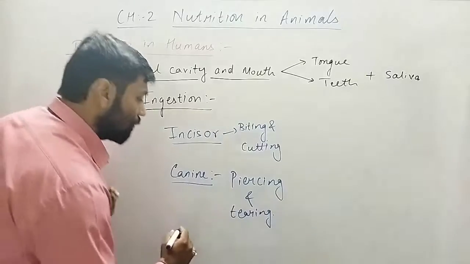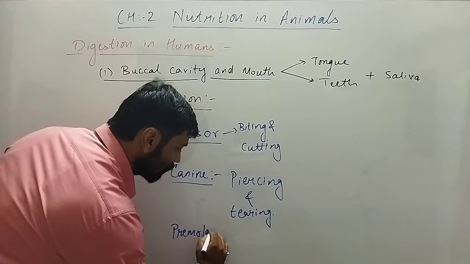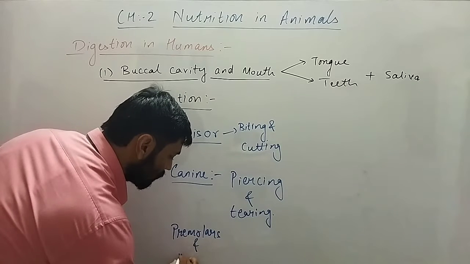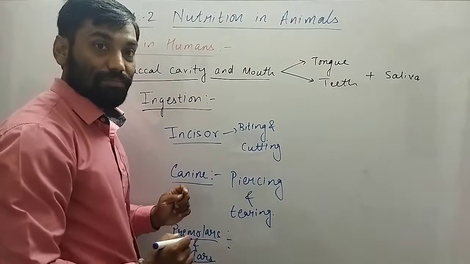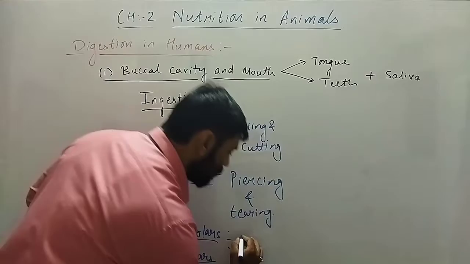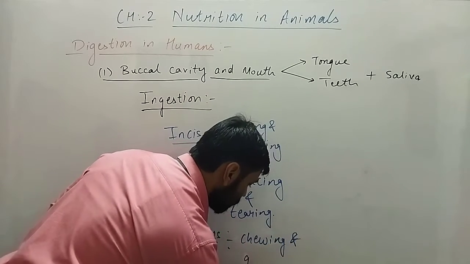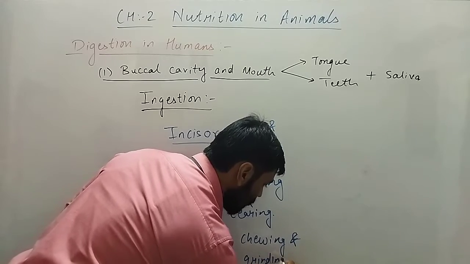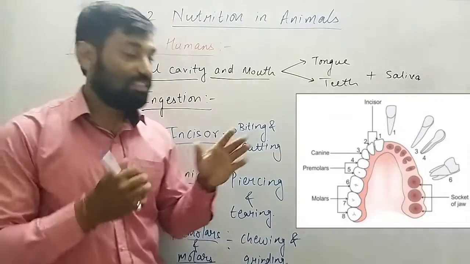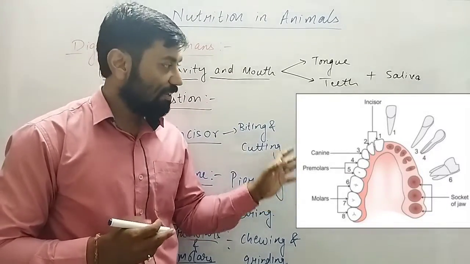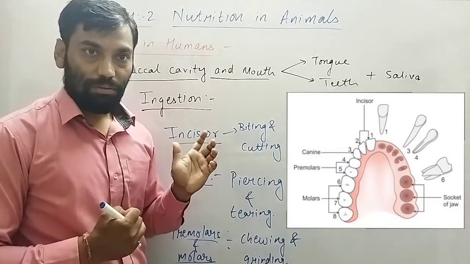So the next type of teeth is premolars and molars, right. What do they do? They help in chewing and grinding the food. So you can see over here that there are various shapes of the teeth, right, and how they help in chewing the food, right.